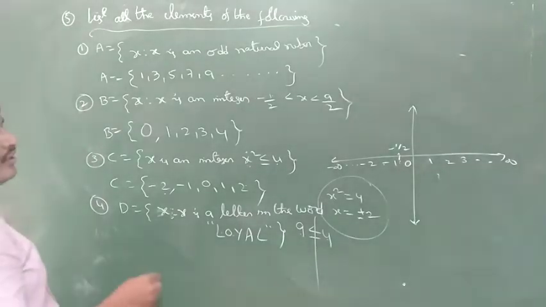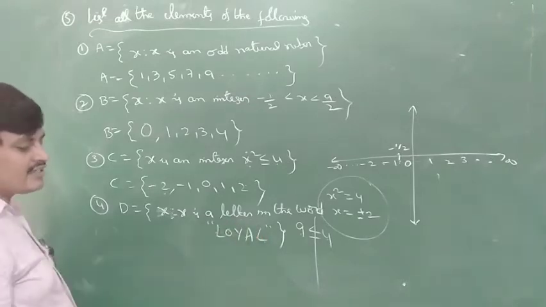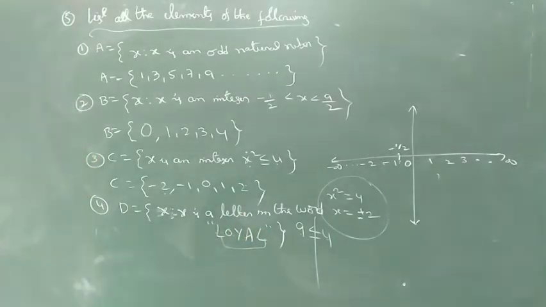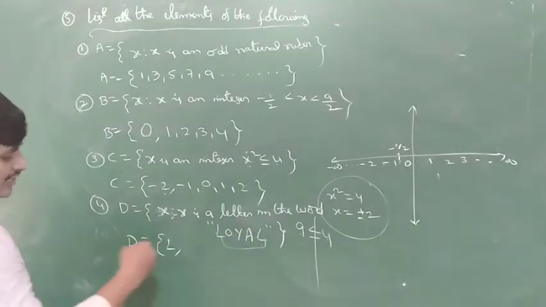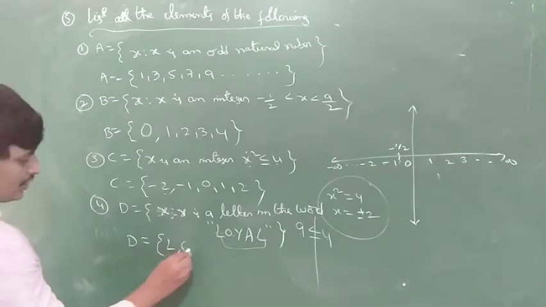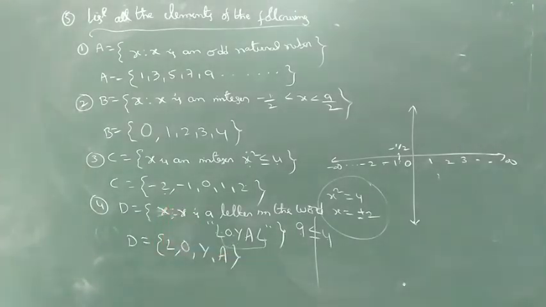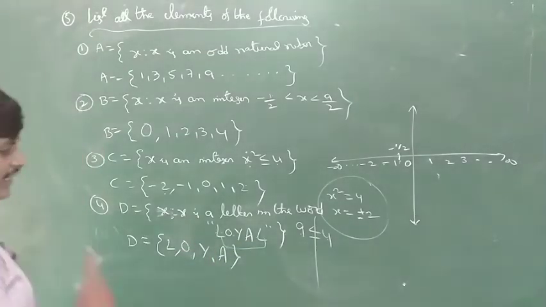Loyal has how many letters? 1, 2, 3, 4, 5. 5 letters. Among them, L is repeated 2 times, but taken only 1 time. So the set is L, O, Y, A. This is the answer. L is repeated 2 times, but not taken 2 times, only 1 time.